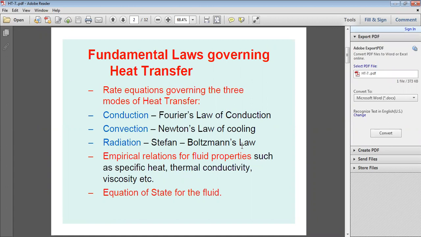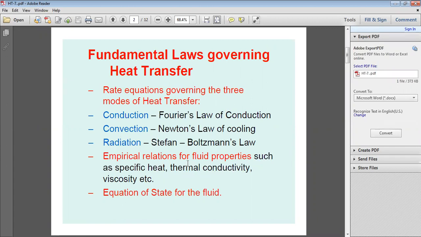So the Stefan-Boltzmann constant sigma, what is the value? 5.67 into 10 power minus 8 watt per meter square K to the power 4. So Q is equal to sigma into A area into (T1 to the power 4 minus T2 to the power 4), if it is black bodies, where T1 is the temperature of body 1, T2 the temperature of body 2, fourth power of the temperatures. That is the Stefan-Boltzmann law.